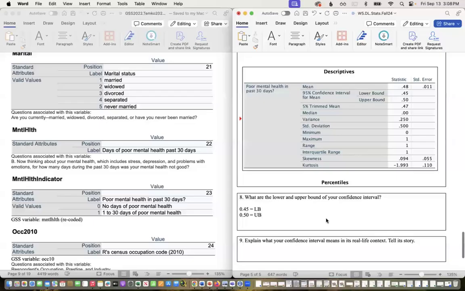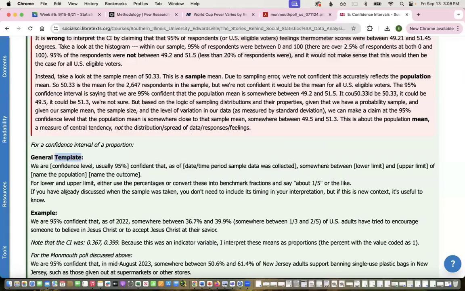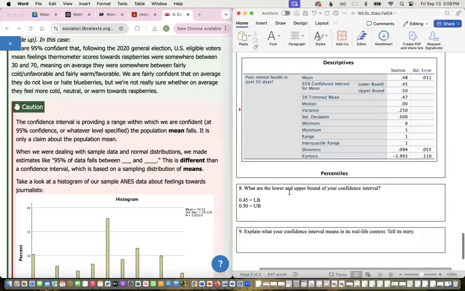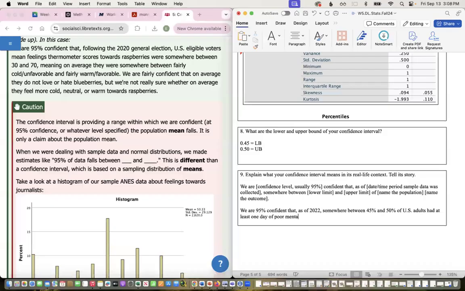Okay, so let's look at our confidence interval. I'm going to use my template for proportions. So we are 95% confident that as of 2022, somewhere between 45% and 50% of US adults had at least one day of poor mental health out of the past 30 days.